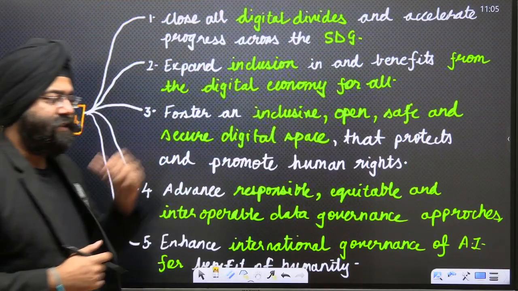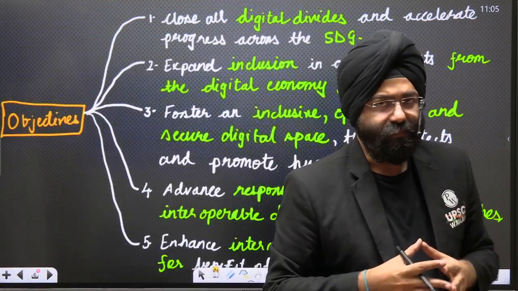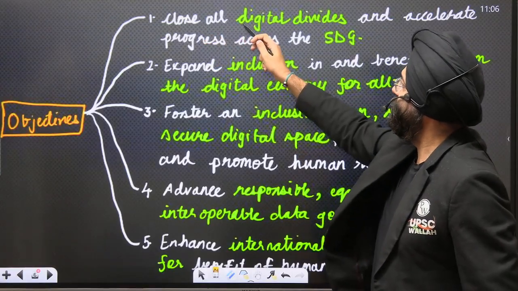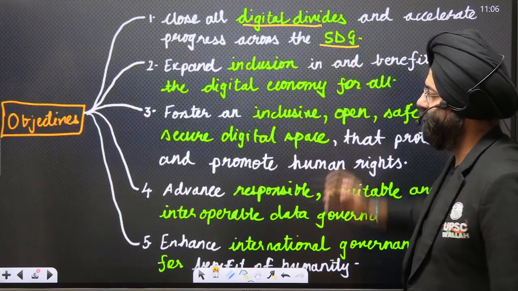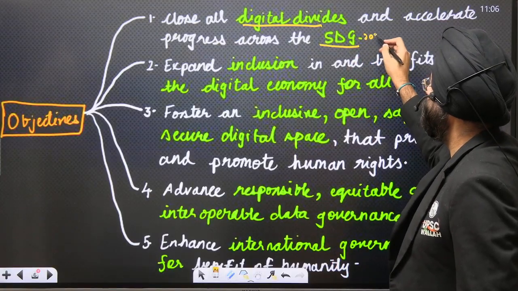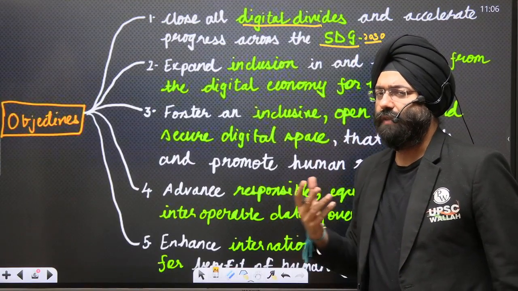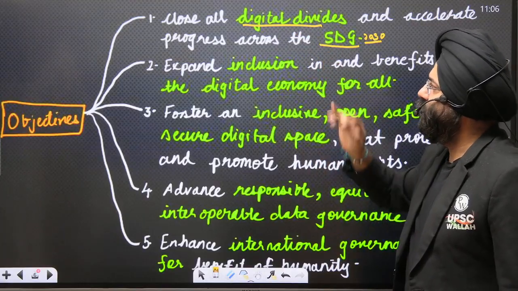These are the objectives that are taken from the original document of GDC. So let's see. First, close all digital divides and accelerate the progress towards the sustainable development goals. These are the goals expected to be achieved by 2030, a list of goals with respect to poverty, inclusion, hunger, so many goals are already there. So it is aiming at closing the digital divides.